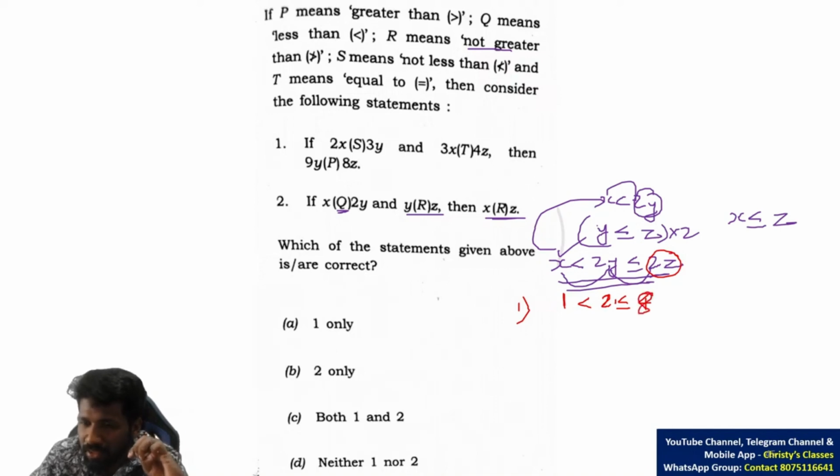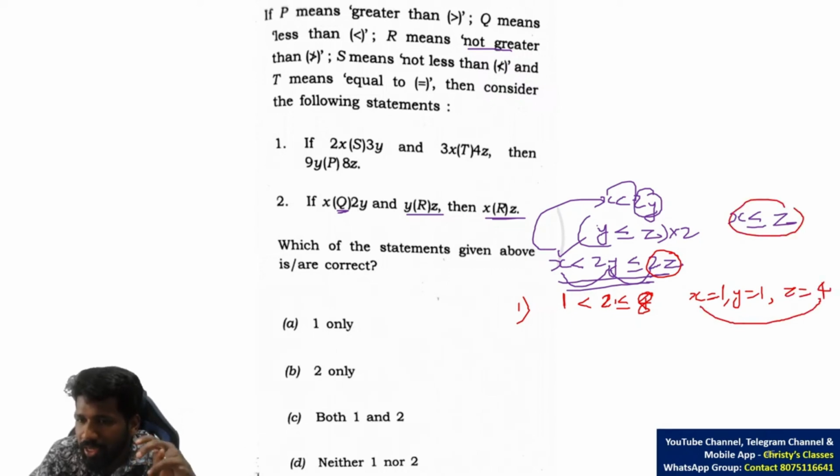That means here x is 1, y is 1 and z is 4. Here clearly x is less than z, so it is satisfying this. But what if we take another situation?